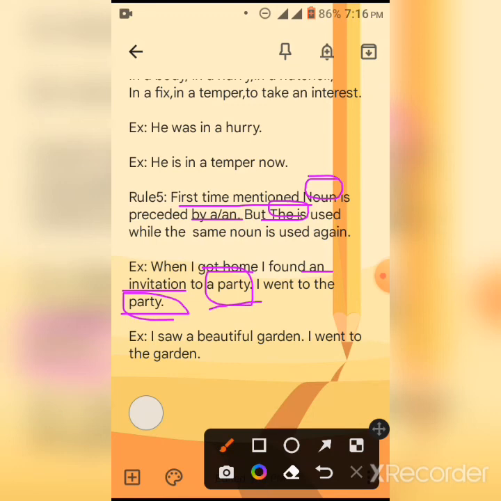I saw a beautiful garden. A is used: a beautiful garden. I went to the garden. The first time the garden is mentioned, it contains the article a. The second time the garden is mentioned, it contains the article the.